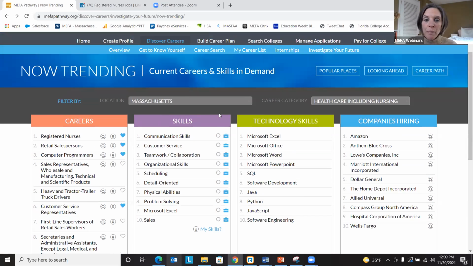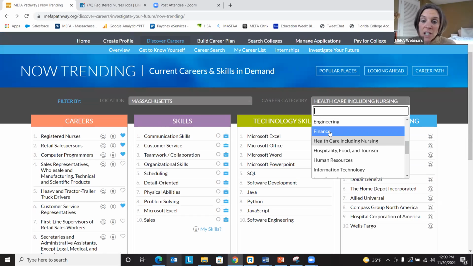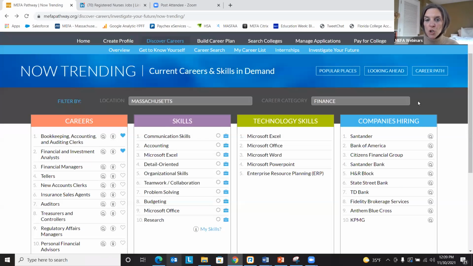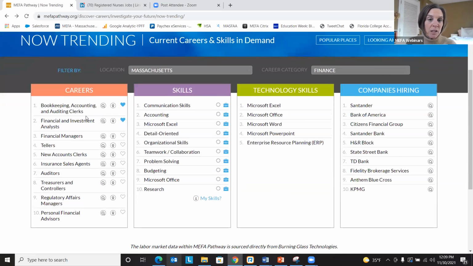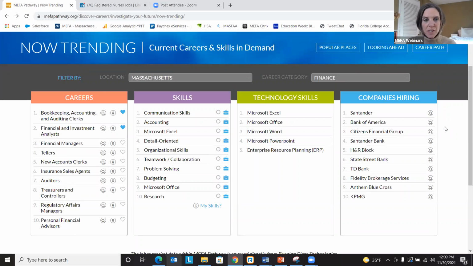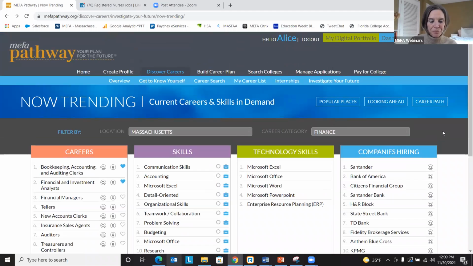So then you can go back and maybe you want to select a different career category. So you'll be able to see, based on your selection, the different careers that are available. Again, top soft skills, technology skills, and companies that are hiring. And over here on the right-hand side, this little magnifier will bring you out to LinkedIn as well. So two spots on this page that will bring you to LinkedIn.